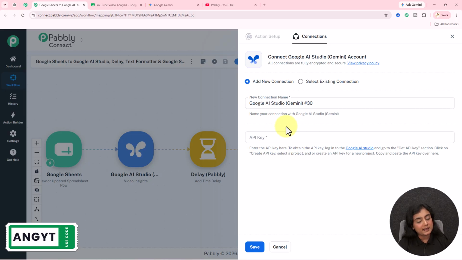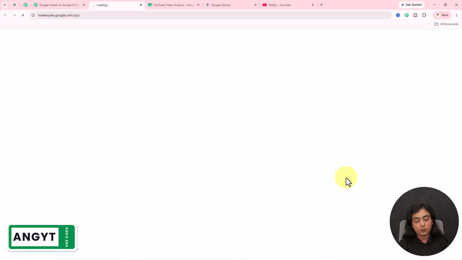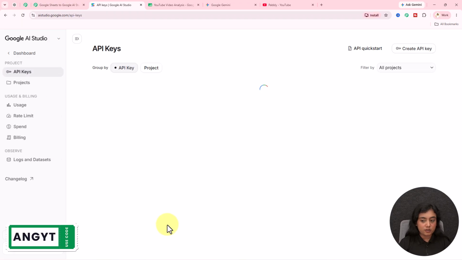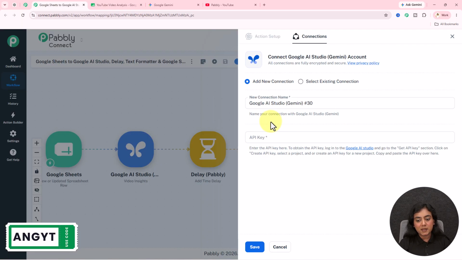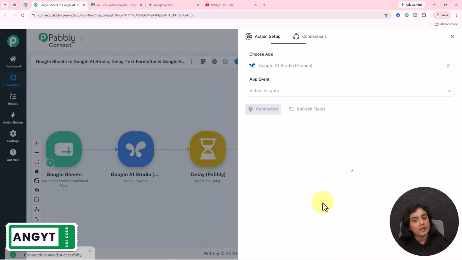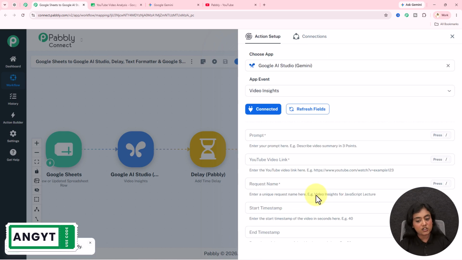Now you need to provide the token. For that, directly go towards the hyperlink. You will go to the playground page of your OpenAI account. You have to go towards this key section and generate the key from here. After generating the key, copy the token, paste it down in the field and save the connection. Likewise, I've already created the connection before, so I'll select it and save the connection. Okay, the connection is completed.